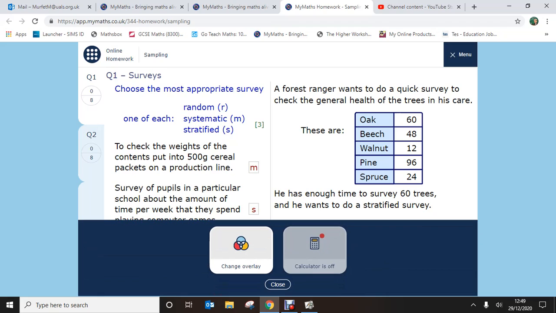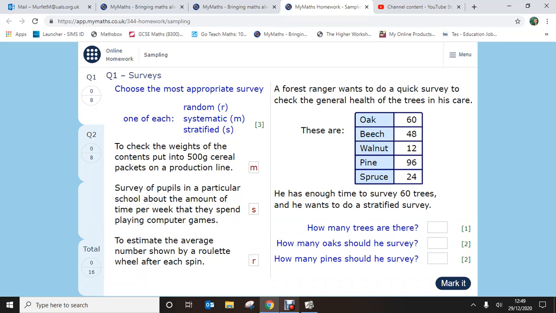So what we're looking to do then, let's click that. So I'm going to total up the values that we've got here. First thing to do is find out how many trees we've got in total. So I've got 60 plus 48 plus 12 plus 96 plus 24 is going to give me 240 trees. So I've got 240 trees.